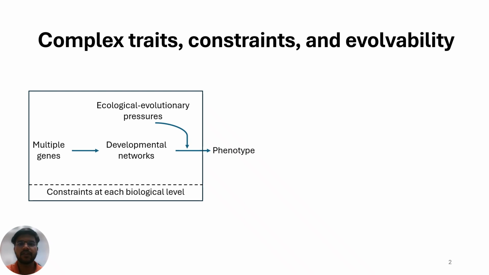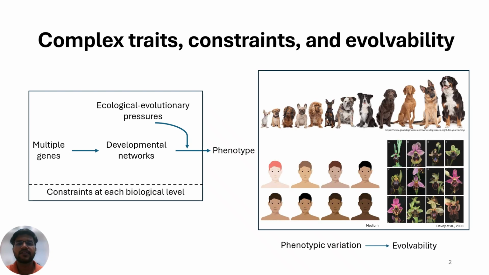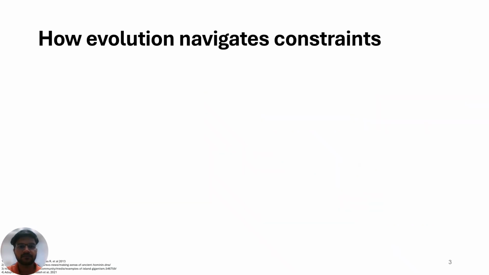Various ecological and evolutionary pressures shape how these genetic and developmental processes are expressed. Because of this multi-level organization, there are constraints which operate at every biological level. Yet, a large variety is observed in some of these traits, as seen here. This capacity of biological systems to generate phenotypic variation under multiple constraints is what we refer to as evolvability.